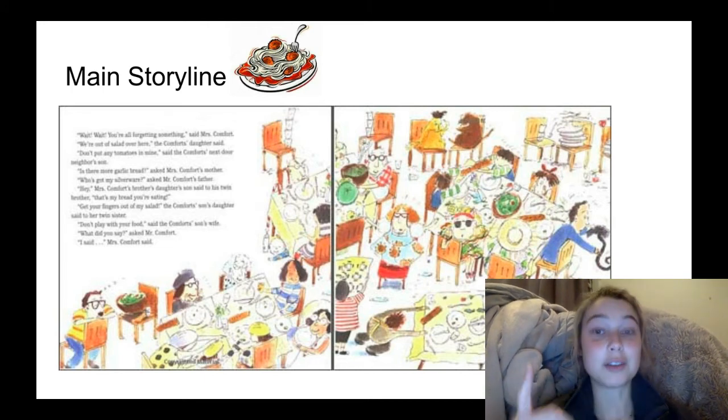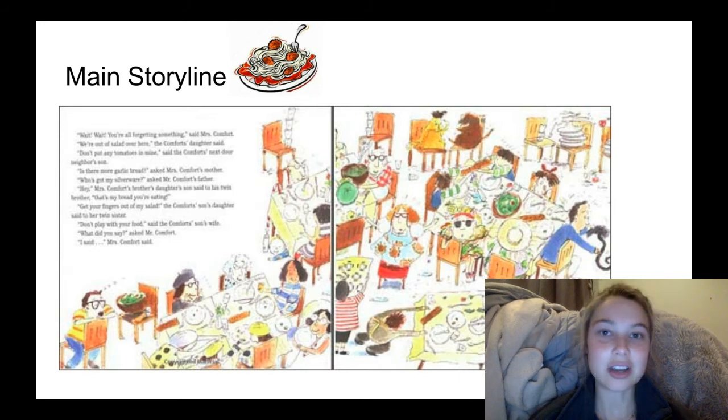You can see that from the beginning when she's in the garden, picking all the food, and he's sitting there reading a cookbook. So he wants to cook the food and she wants to organize it. And they want to see their family and friends again over food. That's the main storyline of the book.